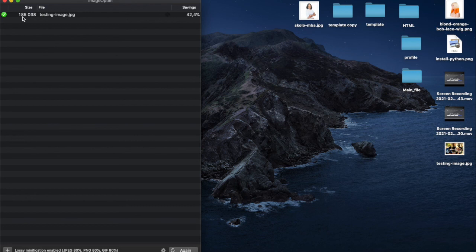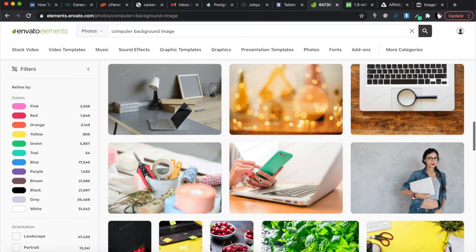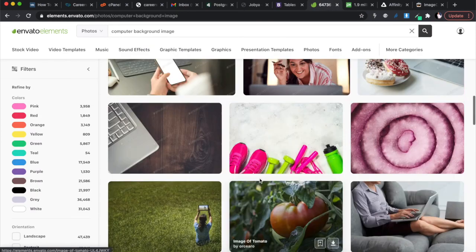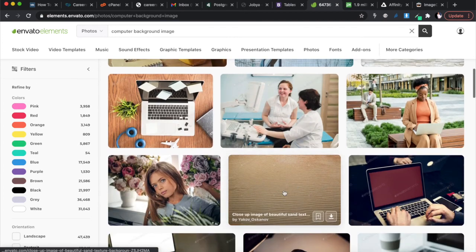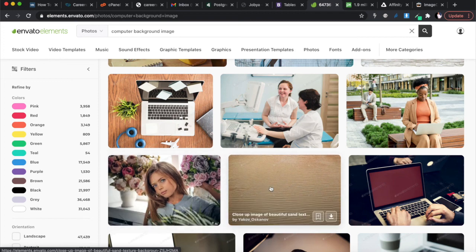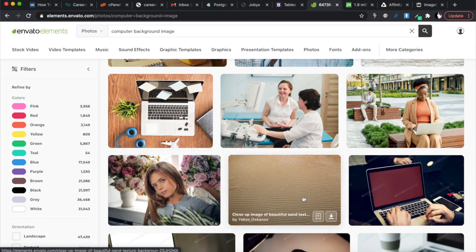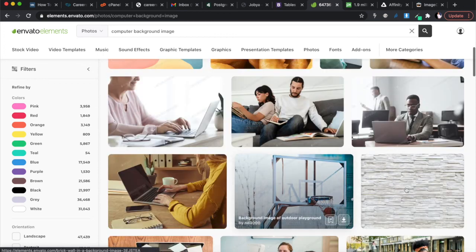And if the image type has too many things happening, maybe it can't get low enough. So you might want to find a different image type. If I go back to Envato, this is why the type of image you select is very important. If you select an image type like this, you'll see it doesn't have too many colors and too many things jumping up and down. For the same exact dimensions, an image like this will take more space than that, because it has more things to define. So if you get an image that's mostly white with not too many things happening, it will take up less space.